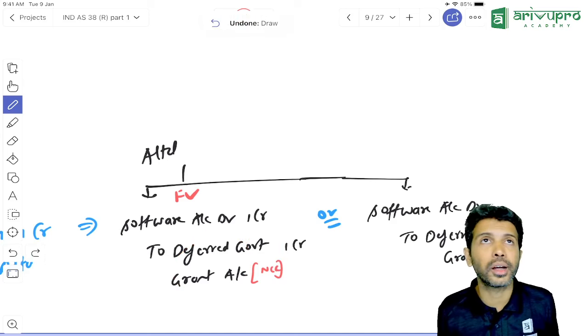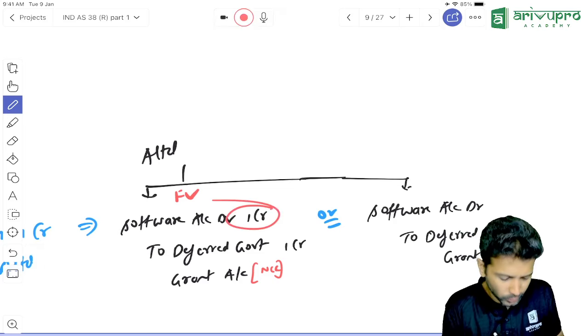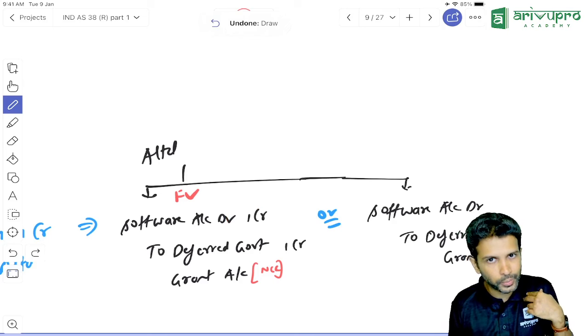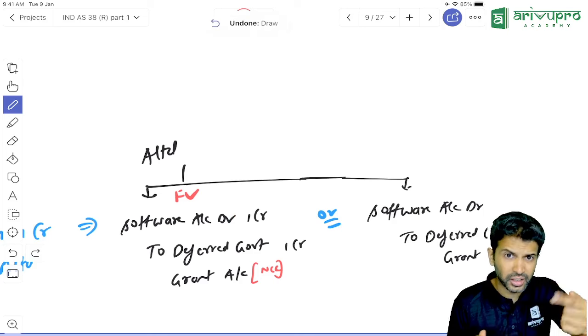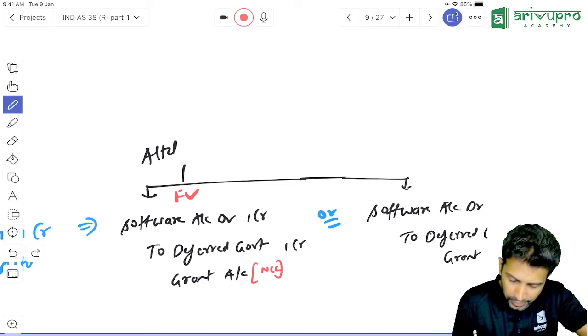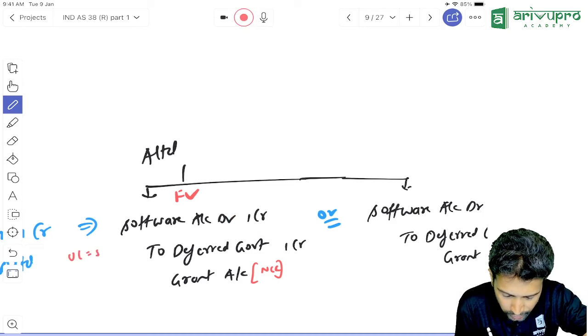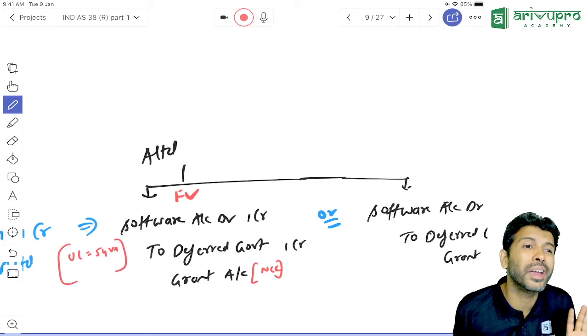Sir, why non-current liability? What is this? It's very simple. Sir, if you show software at 1 crore, can you show the software at 1 crore throughout? No. At every year, if you're booking an intangible asset, you also need to amortize. Let us say you are amortizing the software over a useful life of 5 years. Assumption. It could be anything. I've assumed it to be 5 years.